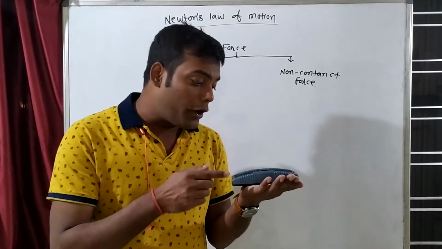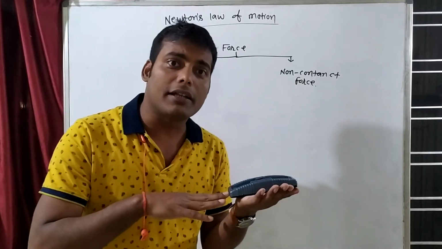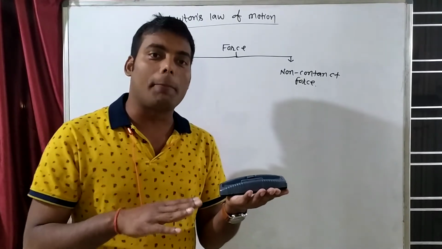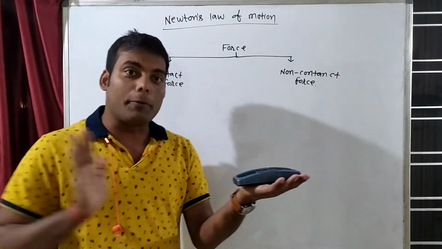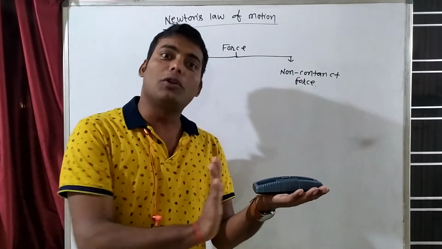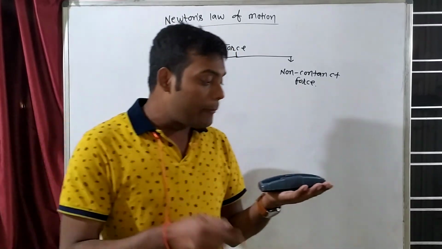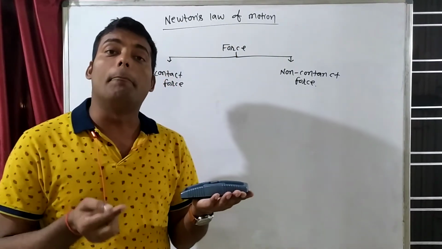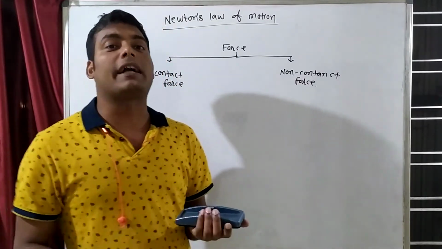No. For applying force on this object, we have to be in contact with it. For example, suppose I apply 5 Newton force. Right now can I apply force on this? No, because I am not in contact with the object. That means a contact force.